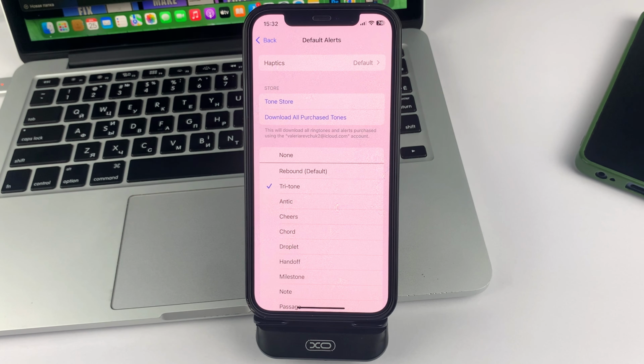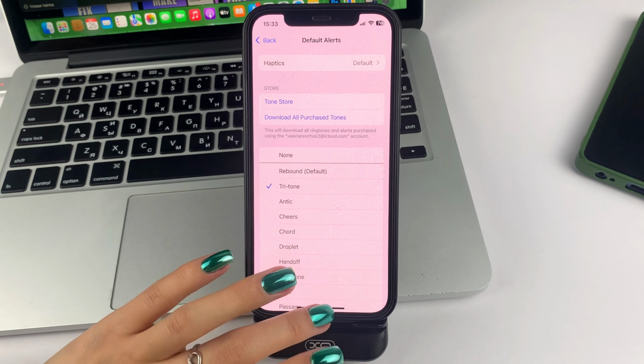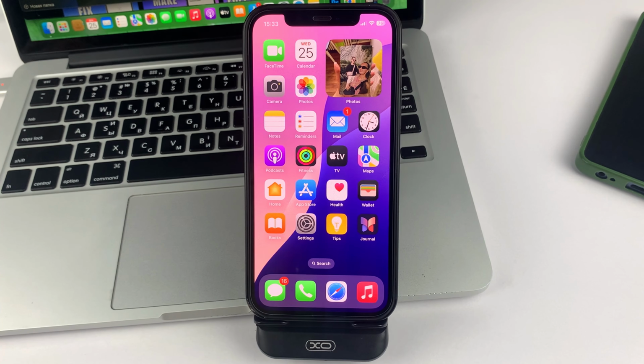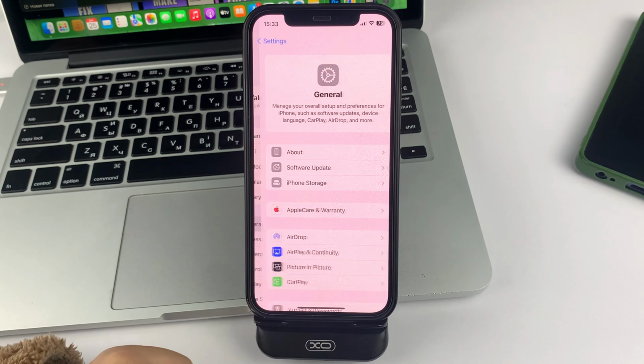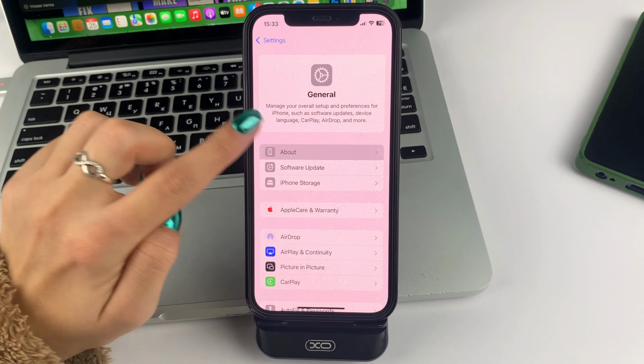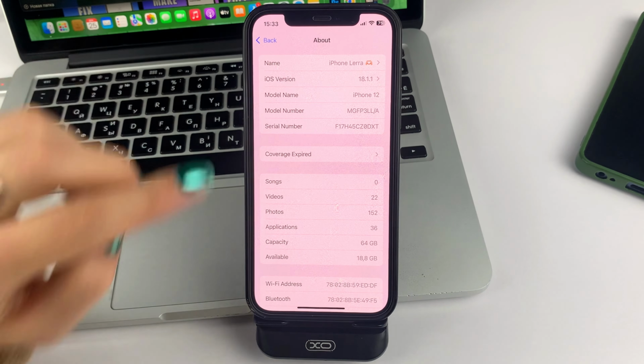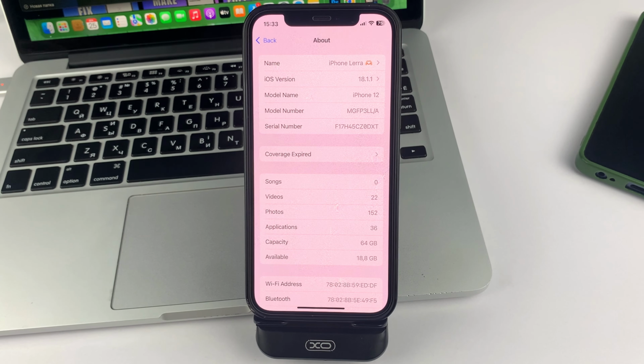Let's get down to our topic with you. First, I recommend that you look at what version of iOS your iPhone is on and update it to the latest version of iOS. In order to find out, you will need to open the settings on your iPhone, then General, and select this option. And this is where you can find the iOS version. If you have an iOS version lower than 17.2, then please update your iOS version first. If you have version 17.2 and above, or the latest version is 18.2, then everything is fine.